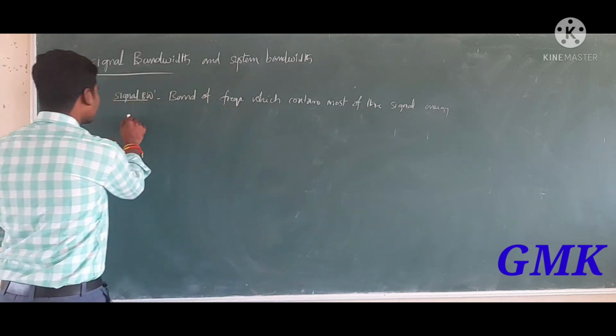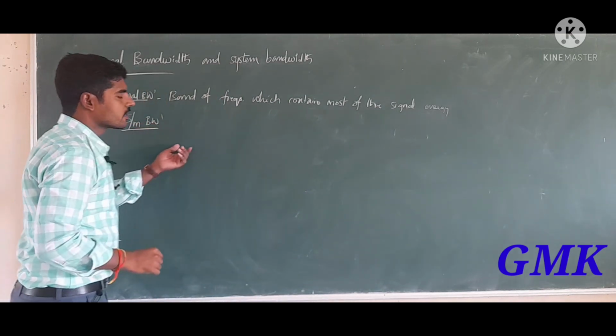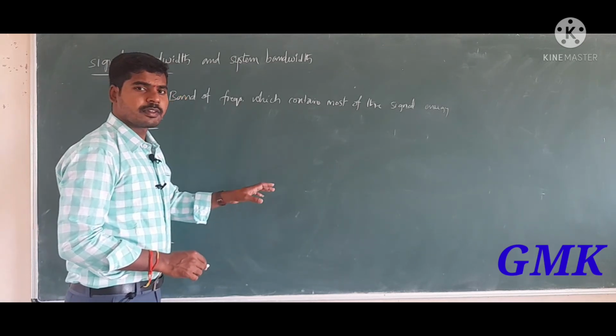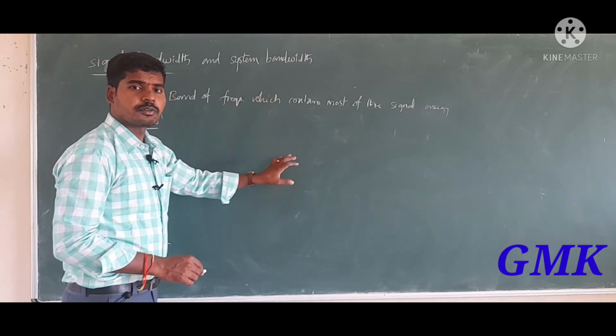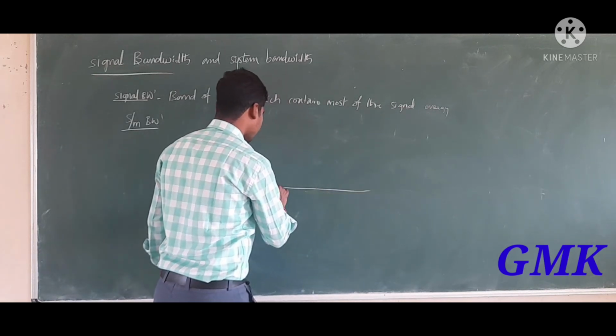System bandwidth means the band of frequencies over which the amplitude of the system is 1 by root 2 of its maximum value. Let us consider a graphical representation.